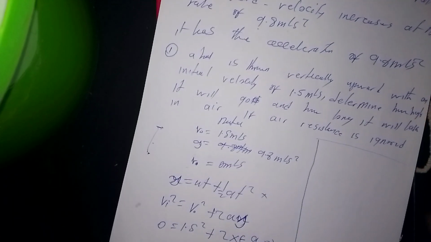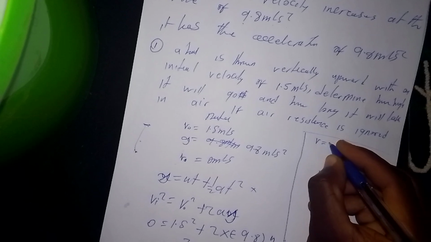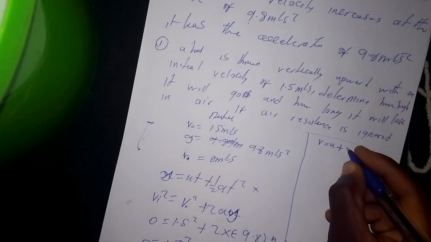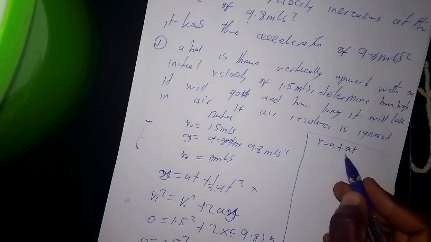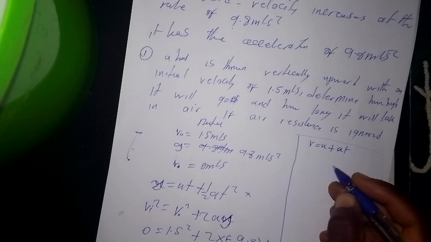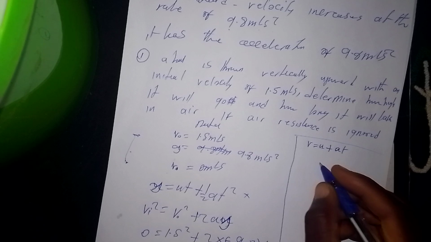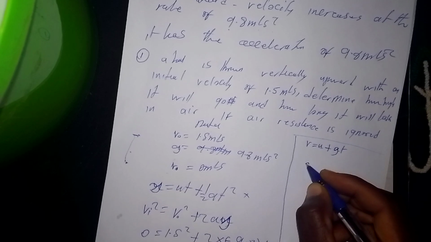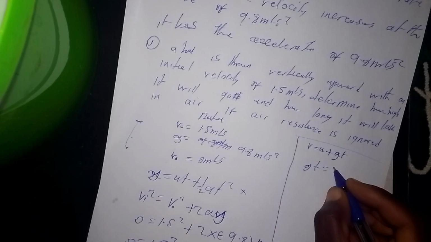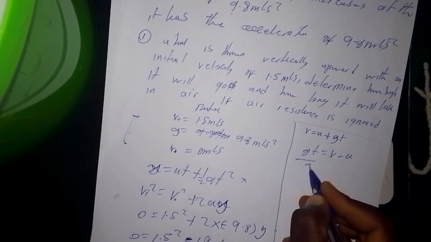Since we want time, we have this equation. To get time, we subtract this from both sides, so that we have gt equal to v minus u, and then over g.